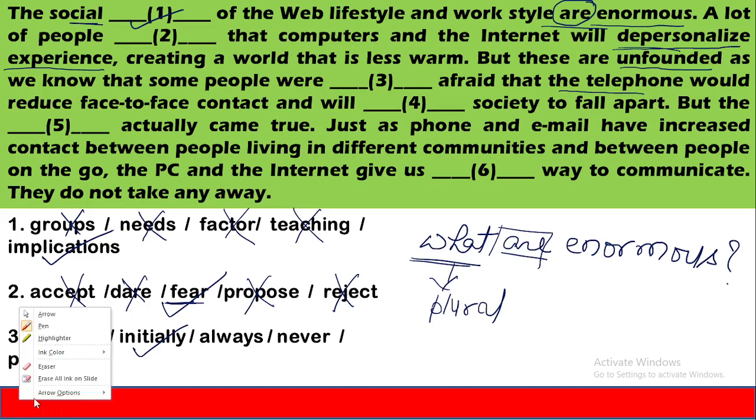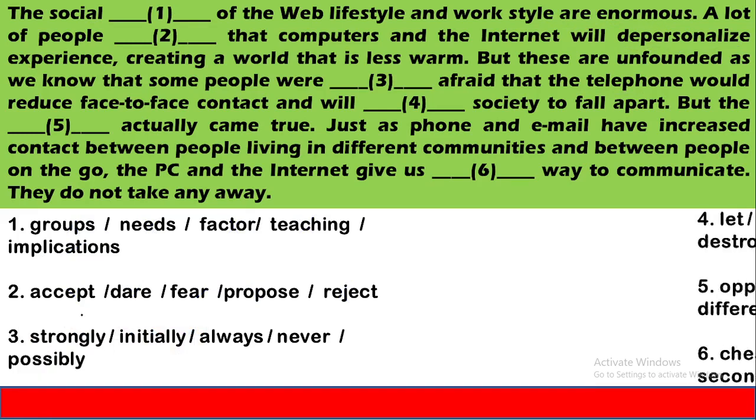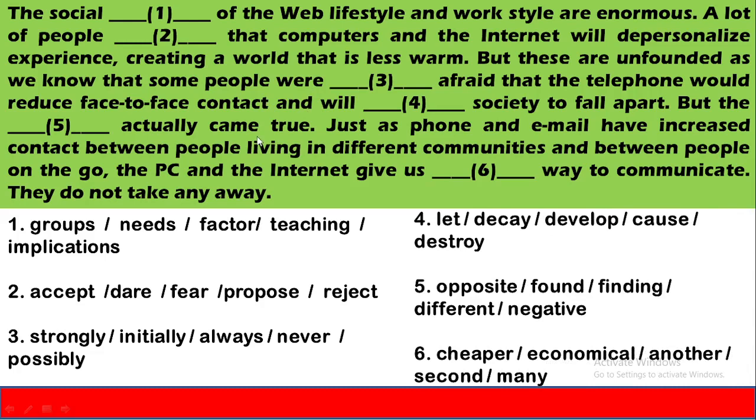So moving on to the next option, let's take the option first. These are the options. And will dash society to fall apart. What is the meaning of the word fall apart? It's basically a phrasal verb. It means to be in a bad condition. So telephone, initially they had apprehension that telephone would reduce face-to-face connect and will dash society to fall apart.